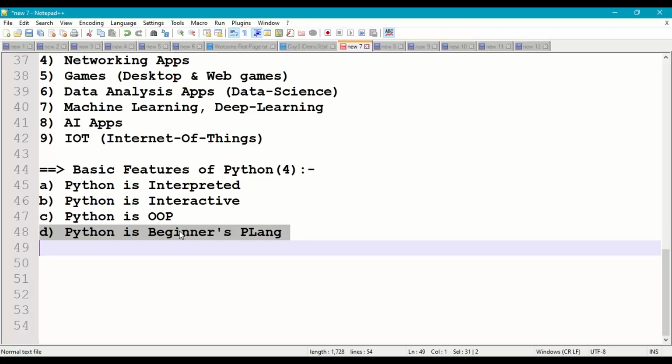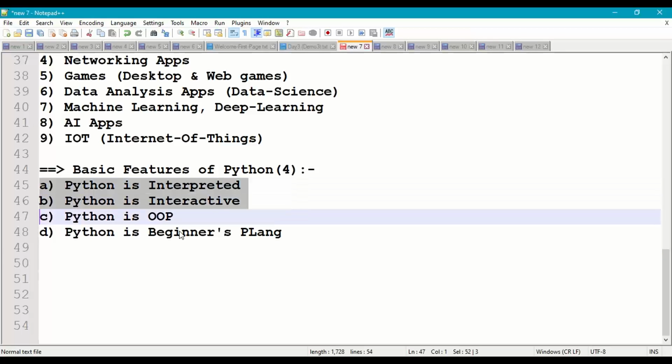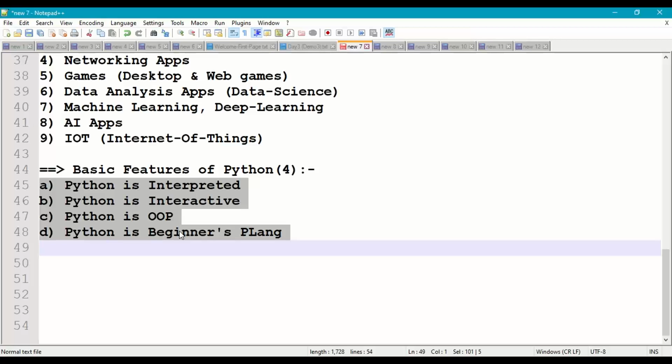Any person who does not have knowledge of computer programming like C, C++, Java, etc., without that knowledge also, they can learn Python very simply and easily, because in Python coding all the statements are English-like statements. So these are the basic four features of Python: interpreted language, interactive language, object-oriented programming language, and beginner's programming language.